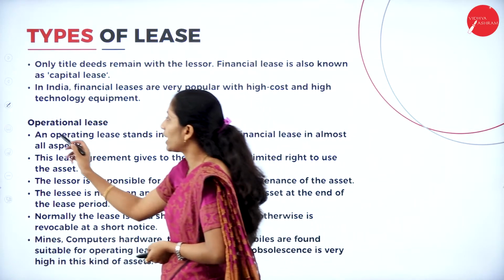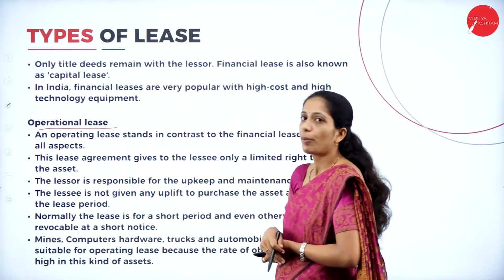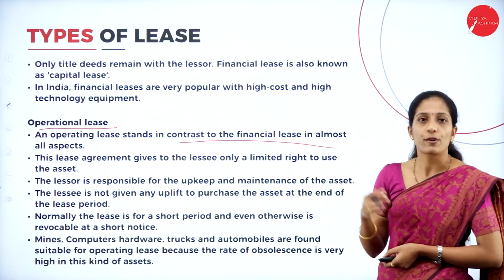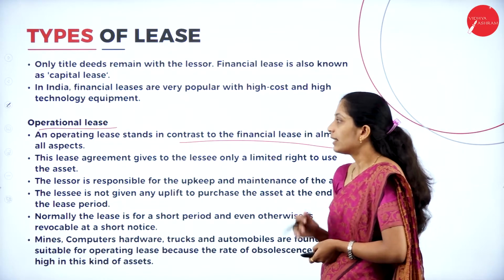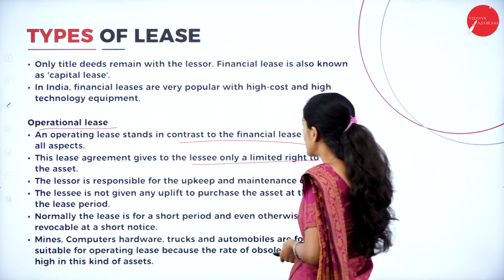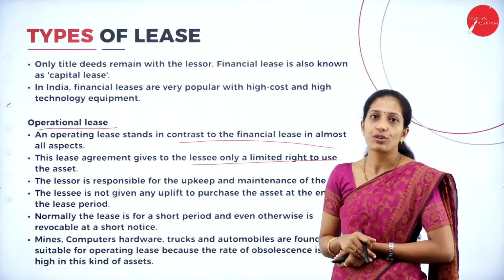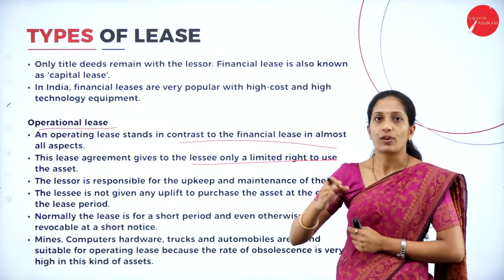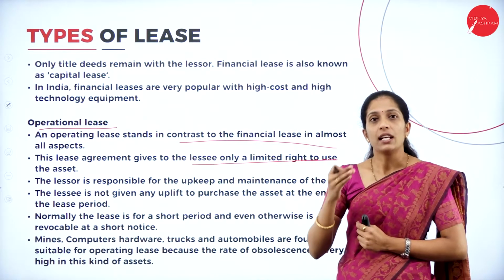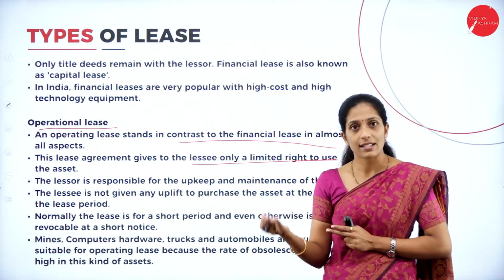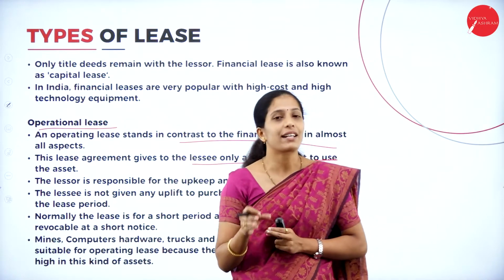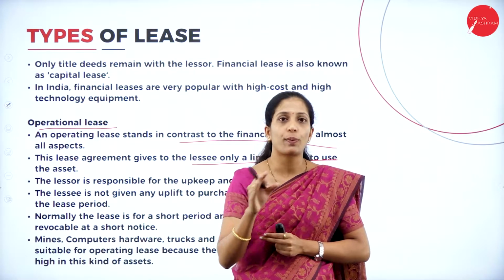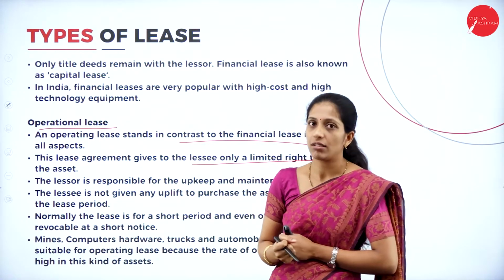Next we shall go through the operational lease. So an operating lease stands in contrast to financial lease. So it is the opposite of financial lease. Now this lease agreement gives the lessee only a limited right to use the asset, whereas in financial lease, it was for a longer period of time where the lessee can use the asset however he wants. Only the title will be in the hands of the lessor. Once the duration of the lease agreement is over, of course the title will also be transferred.